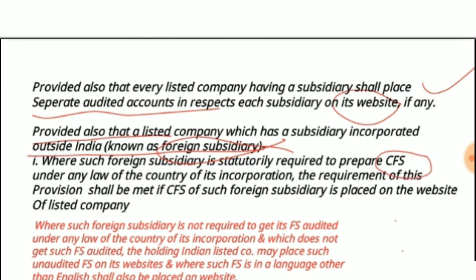The requirement of this provision shall be met if the CFS of such foreign subsidiary is placed on the website of the listed company. So that listed company is having a foreign subsidiary, plus the act or different provisions of the country in which that foreign subsidiary is situated or incorporated require the foreign subsidiary to prepare CFS. These requirements shall be met when the CFS of such foreign subsidiary is placed on the website of the Indian listed company. Okay, then